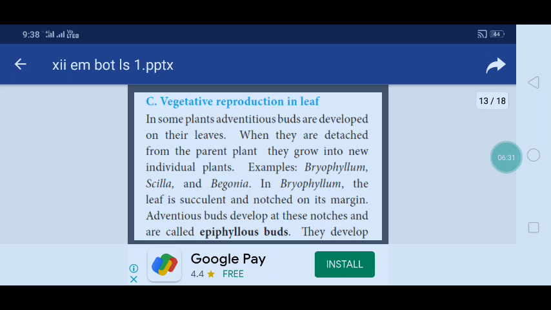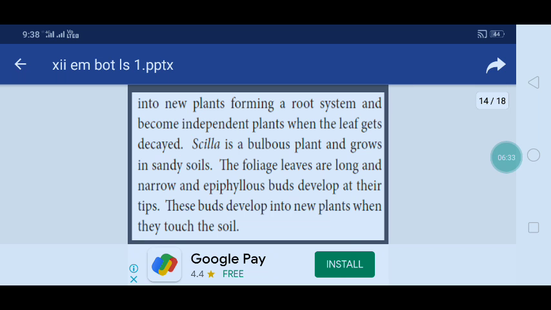What are epiphyllous buds? They develop into new plants, forming a root system, and become independent plants when the leaf gets decayed. Scilla is a bulbous plant and grows in sandy soils. The foliage leaves are long and narrow, and epiphyllous buds develop at their tips. The buds develop into new plants when they touch the soil.